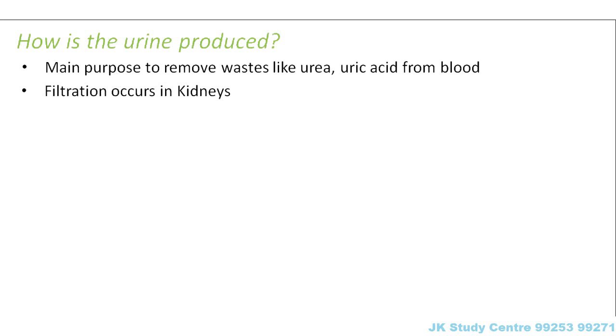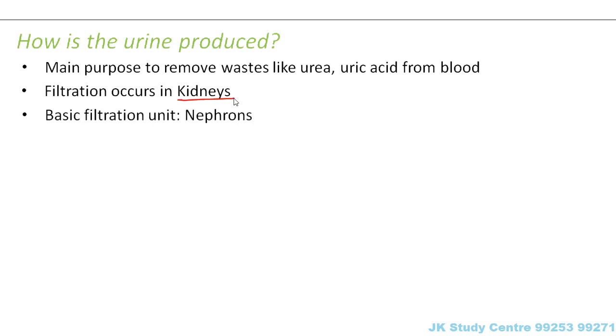Now once the urine is formed, the ureters will only carry the urine, the urinary bladder will only store the urine, and the urethra will help in the passage of urine. Right? So the filtration of the waste products actually takes place in the kidneys. We need to understand the structure of the kidneys well to understand how urine is produced.